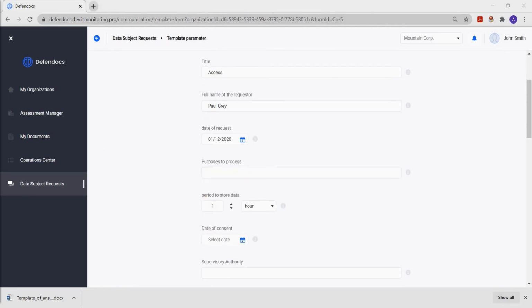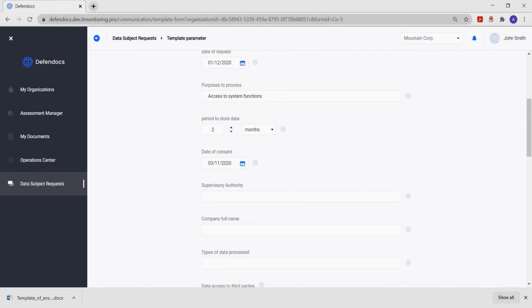This work is very important. The main goal of working with responses to requests from subjects is to show the implementation of measures to respect the rights of subjects. Violation of these articles of the GDPR carries the most severe punishment from the supervisory authorities.